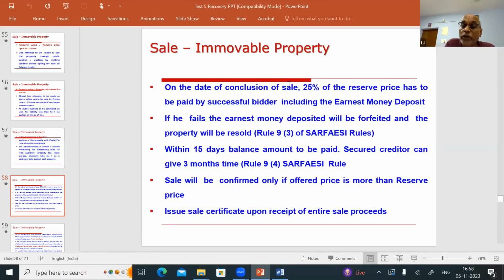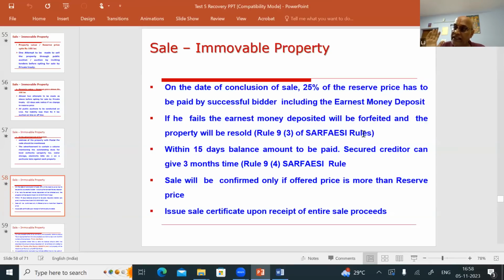So on the date of conclusion of sale, 25% of the reserve price has to be paid by the successful bidder, including the earnest money deposit. If he fails, the earnest money deposit will be forfeited and the property will be resold. This is as per which section? Rule number 9(3) of the SARFAESI rules.